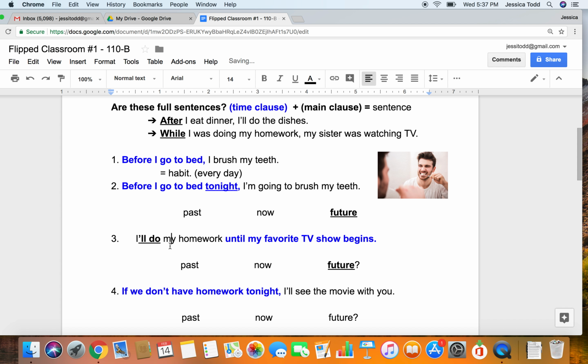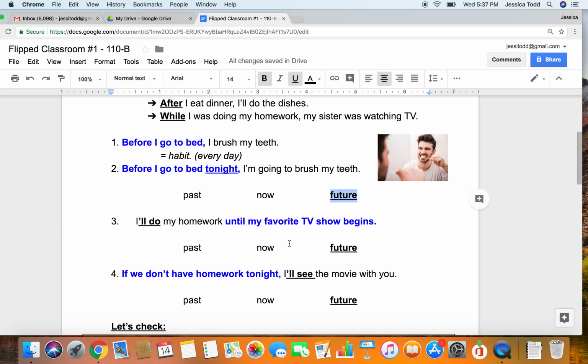And we know that I will do talks about the future. Number 4, very similarly, we use present simple in the if clause, but in the main clause, we also have will see, and that also talks about the future, okay? So we can see that time clauses can talk about habits or things that happen every day, but they can also talk about the future, right?